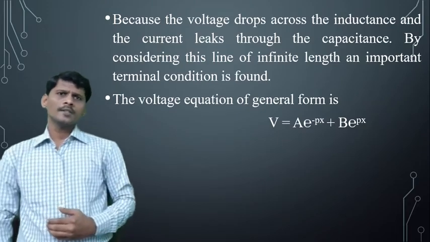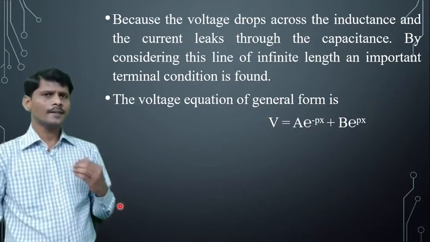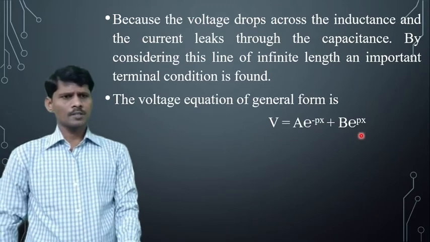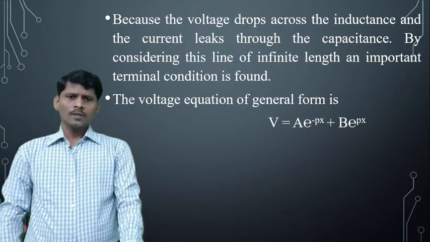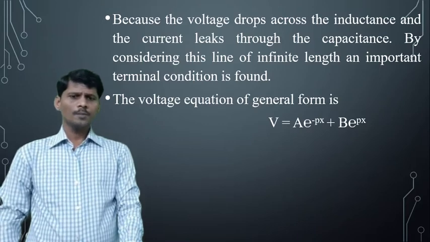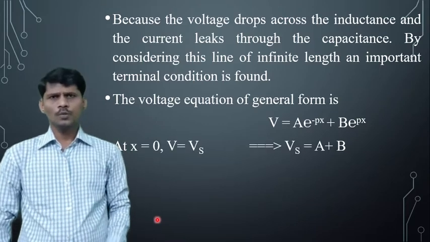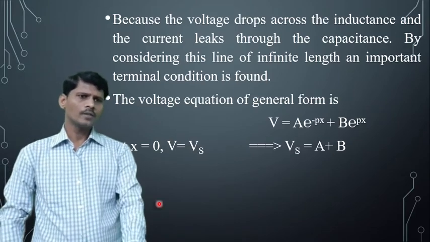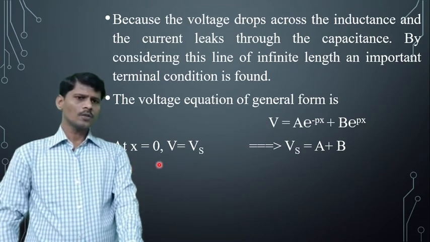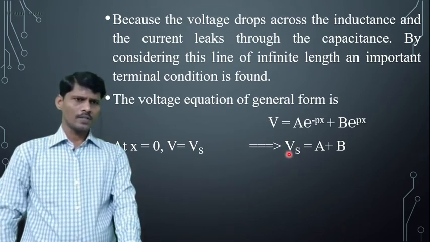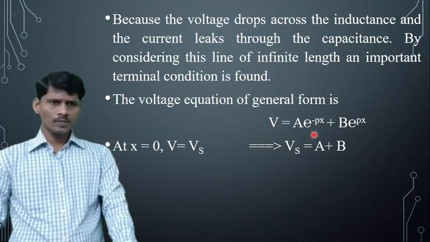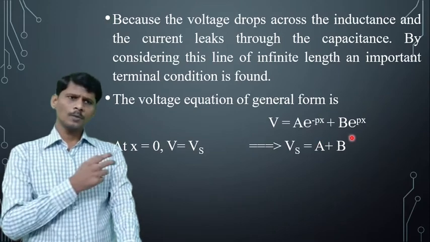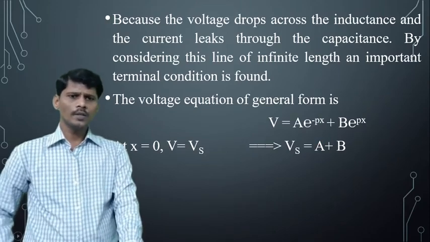We know the basic voltage expression of a finite transmission line is V equal to A into e power minus Px plus B into e power Px. The condition at the input end terminals is at x equal to 0, the voltage is Vs. Applying this condition, Vs is equal to A into e power minus 0 plus B into e power 0. e power minus 0 is 1, e power 0 is 1. Therefore, Vs is equal to A plus B.